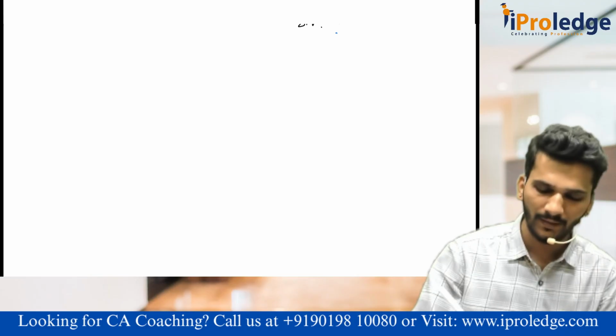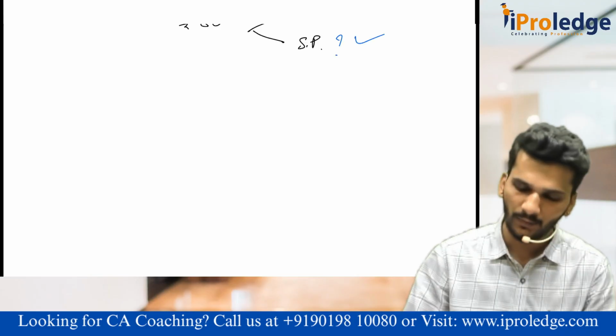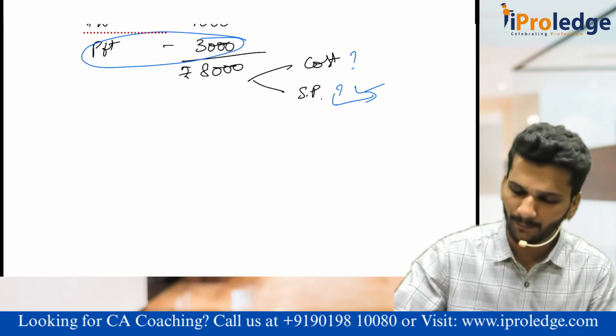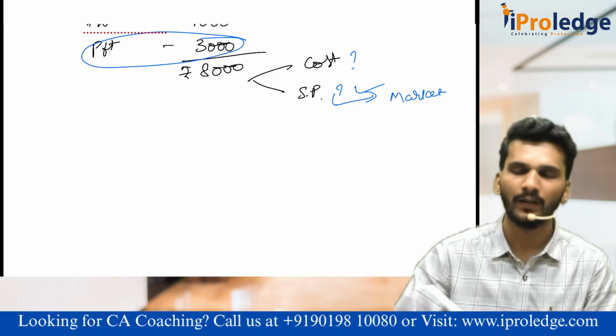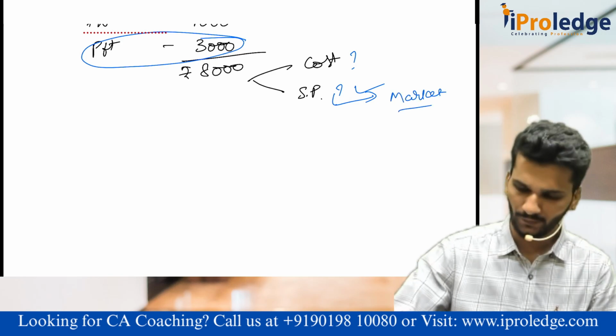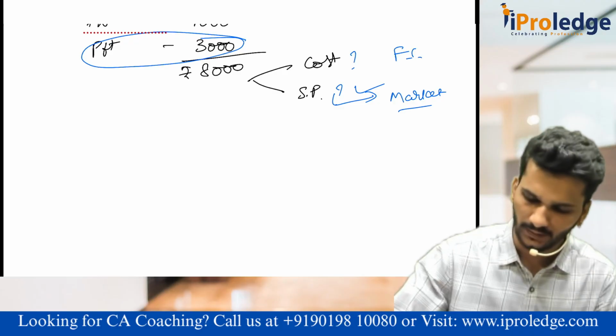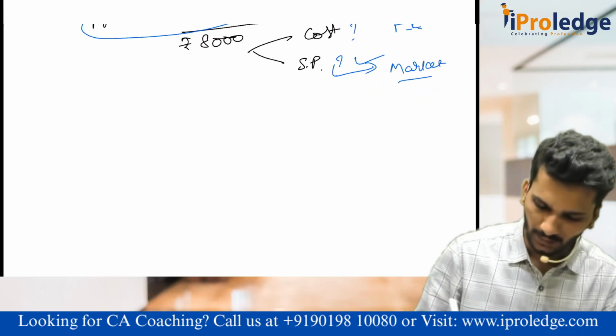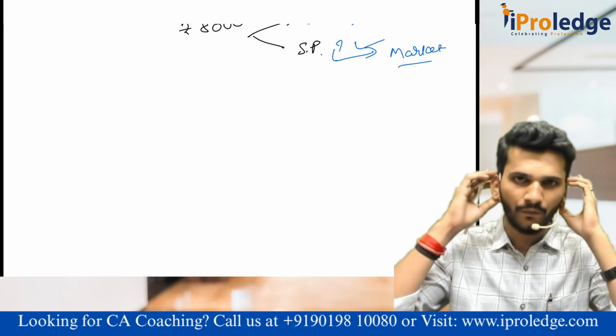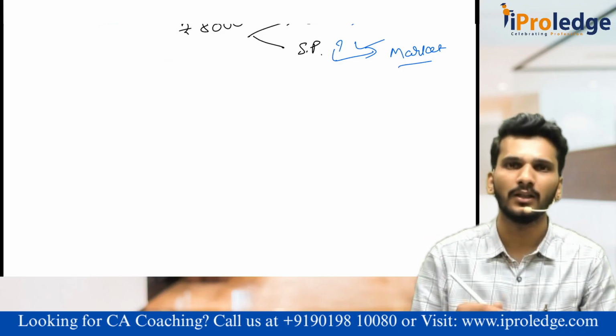Sir, what is the difference between market price versus factor cost? Your selling price is a price in the market. It is what we call market price. Factor cost is the cost of factors of production. So, the differentiating factor here is, it is not the profit which makes the difference between factor cost